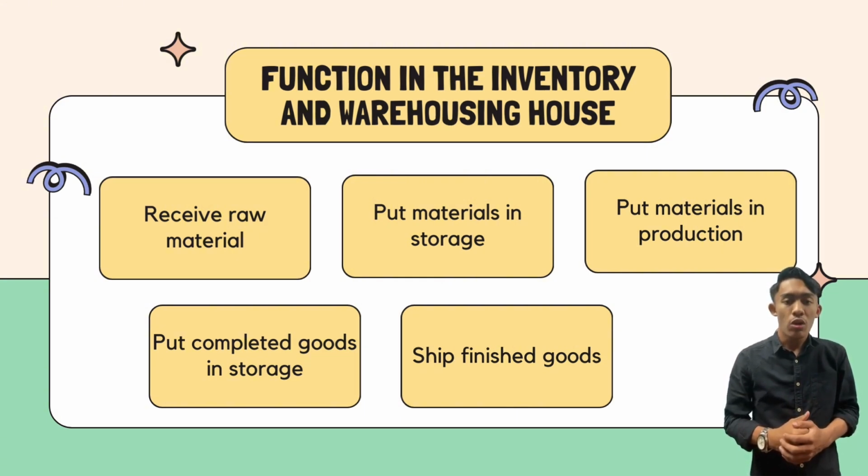For store raw material, there is the raw material perpetual inventory master file. Under process, the goods have raw material requisition and cost account record. Store finished goods related documents are the finished goods perpetual inventory master file and cost account record. Last but not least, ship finished goods has a shipping document, the finished goods perpetual inventory master file and cost account record.